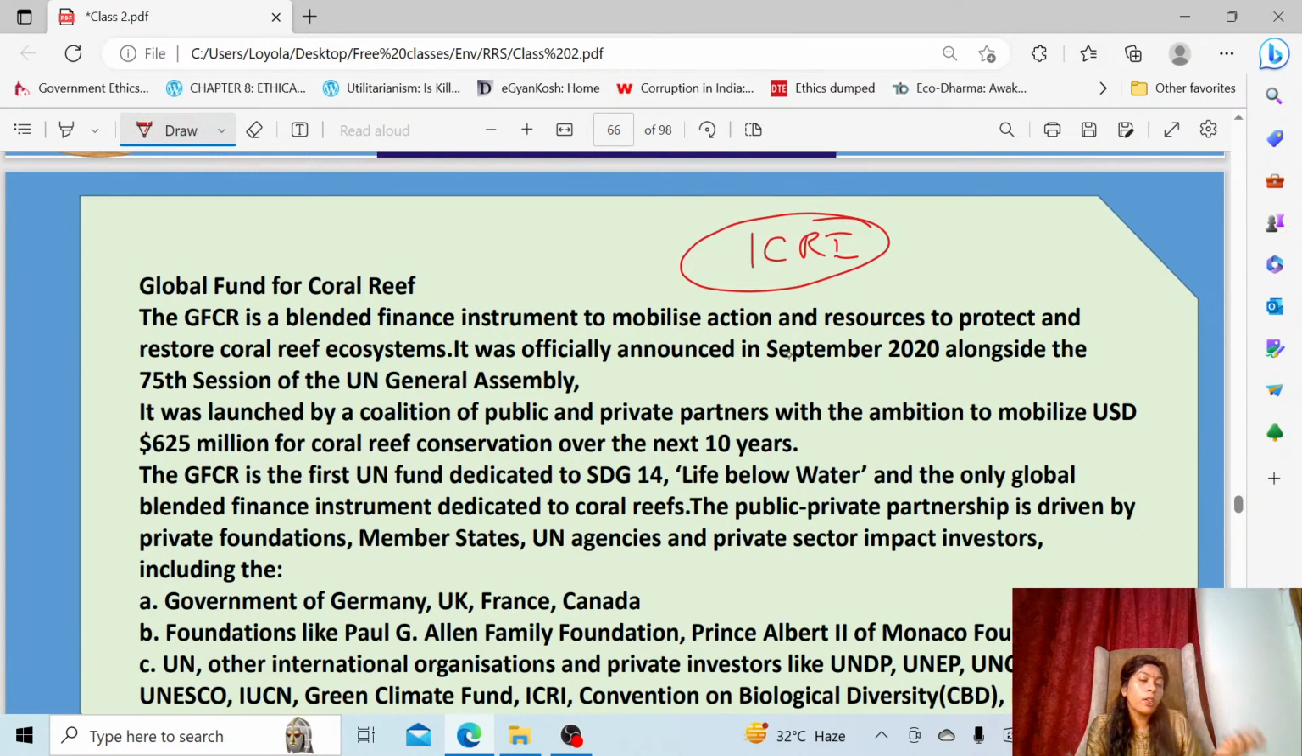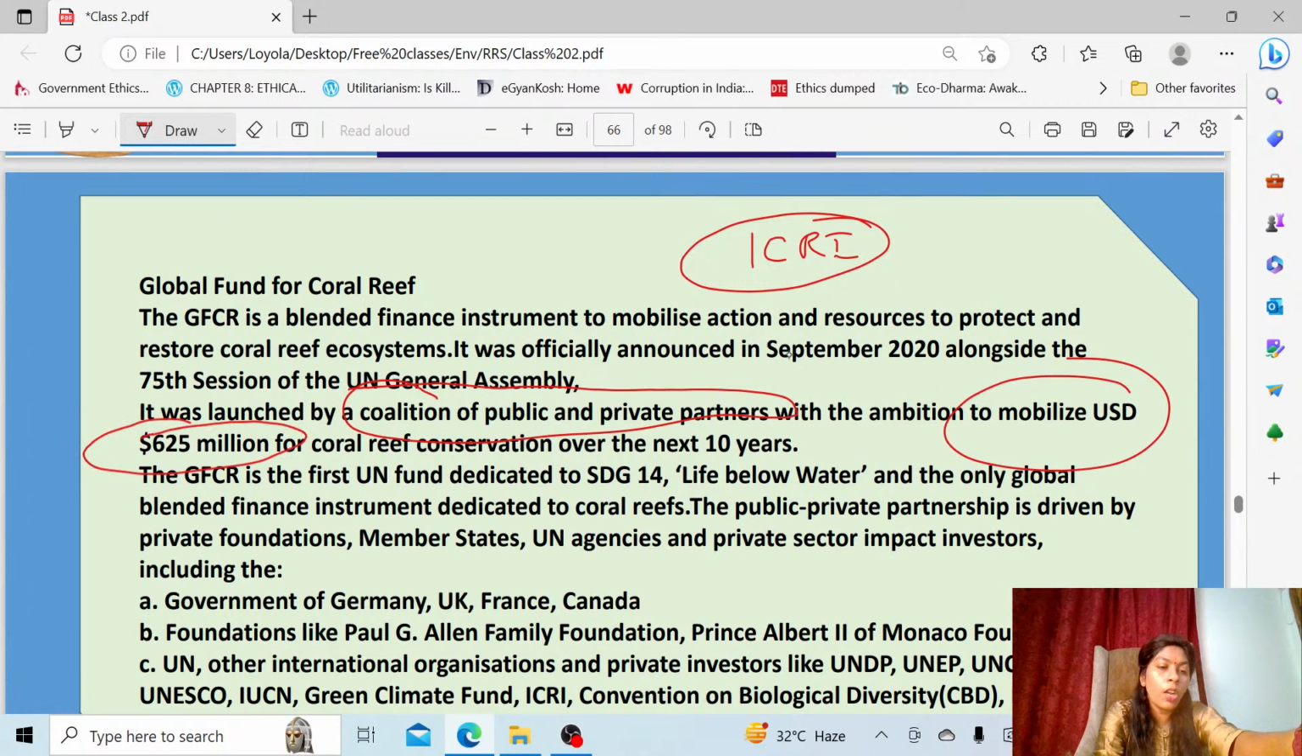So this was launched by the coalition. I already told you, blended finance, a coalition of public and private partners. The ambition is to mobilize around $625 million US dollars for coral reef conservation over the next 10 years. They announced it in 2020, so by 2030 they have to mobilize 625 million US dollars for the conservation of coral reef. This is the main ambition.